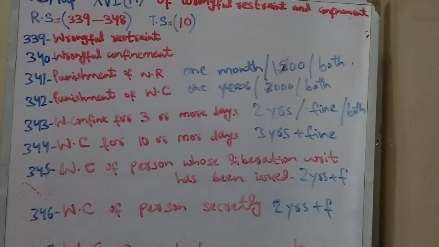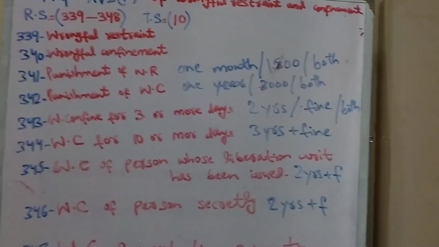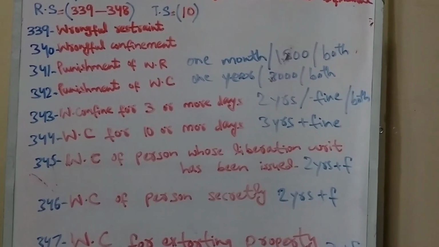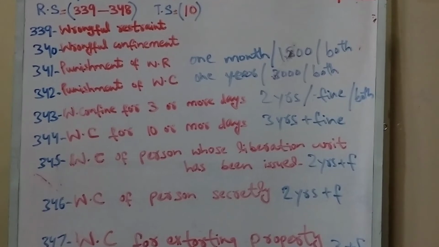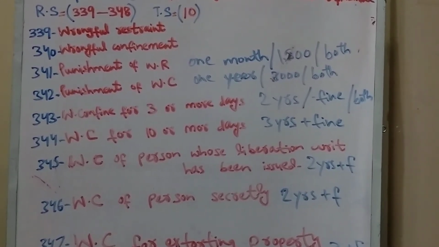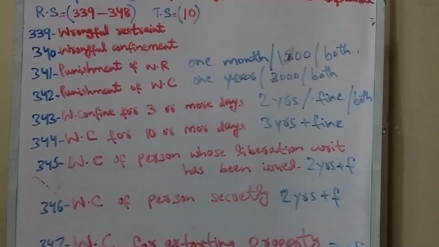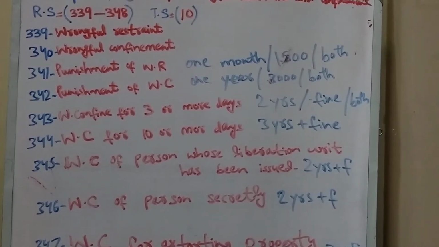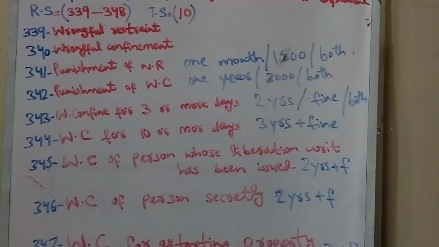I have discussed in my earlier videos that whenever the words "either description" come, you may consider it either rigorous with hard labor or simple. So wrongful restraint is punishable with 1 month imprisonment, or with fine which may extend to 1500, or with both. In case of wrongful confinement, the offender will be liable to 1 year imprisonment of either description, or a fine of 3000 rupees, or both.